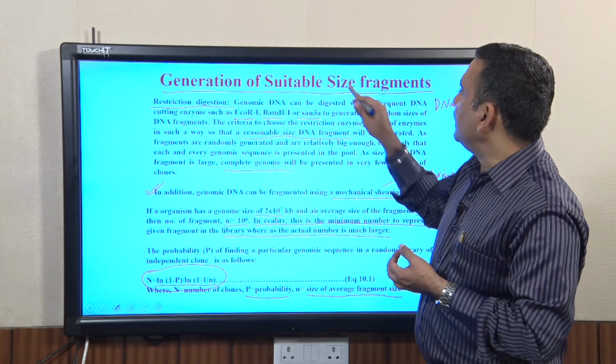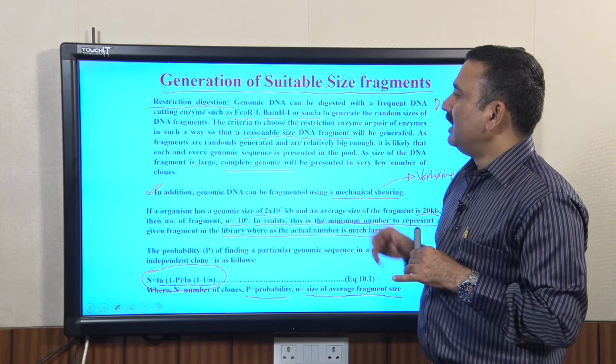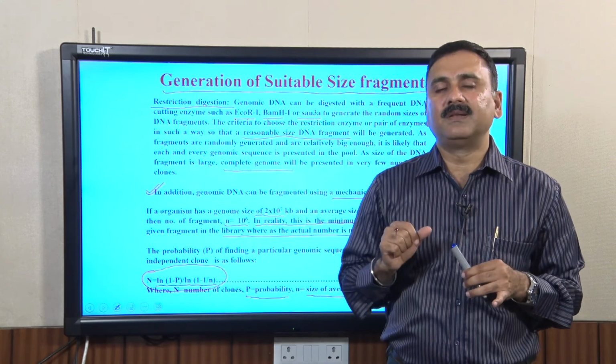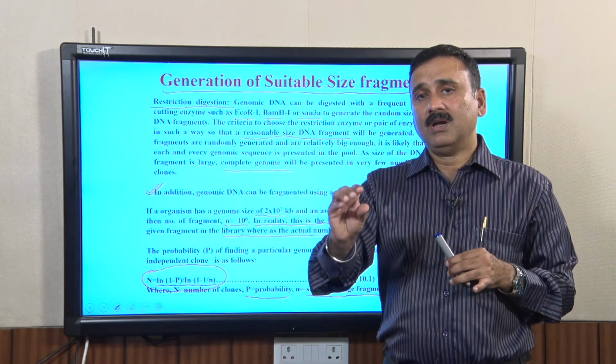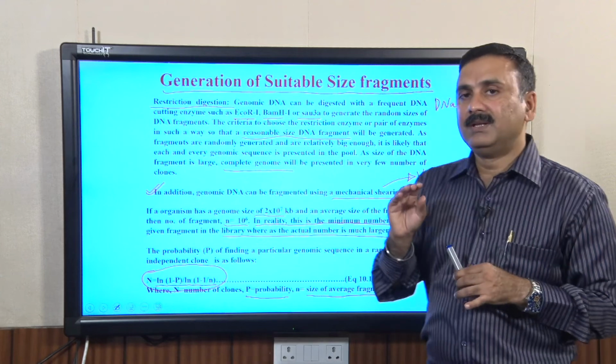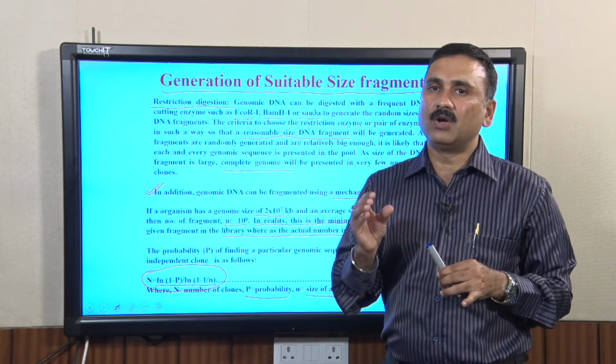Now, we have generated the suitable size fragments. In the third step, this fragment has to be inserted into a particular vector. But before getting into that, I would like to show you the genome sizes of different organisms.